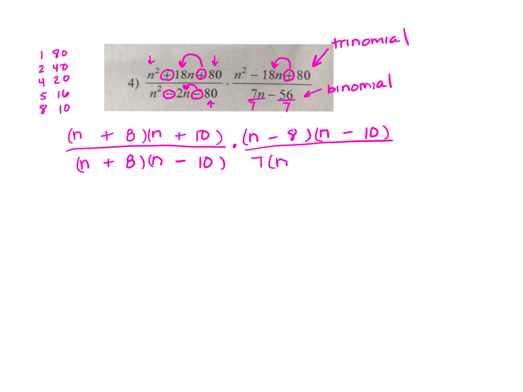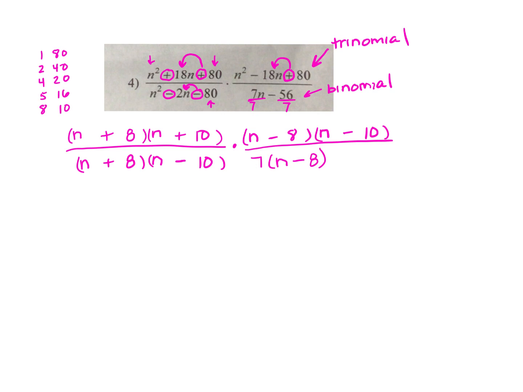Bring down your minus sign. 56 divided by 7 is 8. So I'm going to close my parenthesis there. And I know I did that right because if I were to redistribute the 7, I would do 7 times n, which would give me the 7n back, and I would do 7 times negative 8, which would give me the negative 56 back.